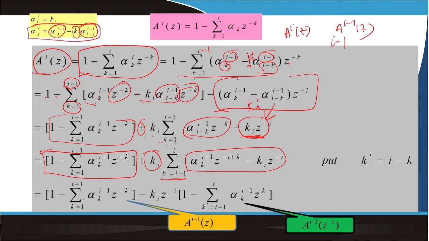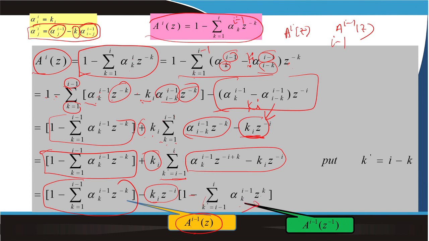Now, I can see this one is nothing but a(i-1)(z), because a_i(z) is equal to this one. So, a(i-1)(z) is nothing but alpha k, i minus 1. So, if I say k_i and z to the power minus 1 is outside, then it becomes 1 minus this one.